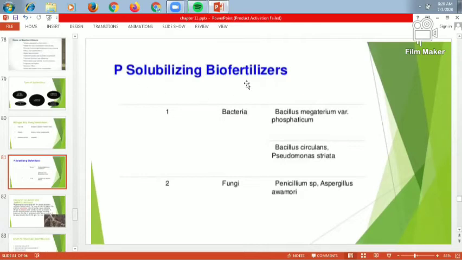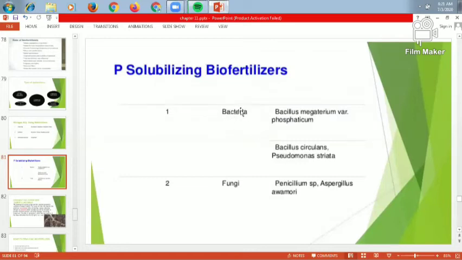Then the phosphate solubilizing biofertilizers are bacteria and fungi. Both are used for phosphate solubilizing. Phosphate is present in rock and it is very hard. Once it comes to the soil, it is dissolved in the water, but it is not directly taken by any type of plant. And we also depend on the plant for food, so we get the phosphate from the plant. We are also dependent on phosphate, and phosphate is very essential for the production of genetic material.